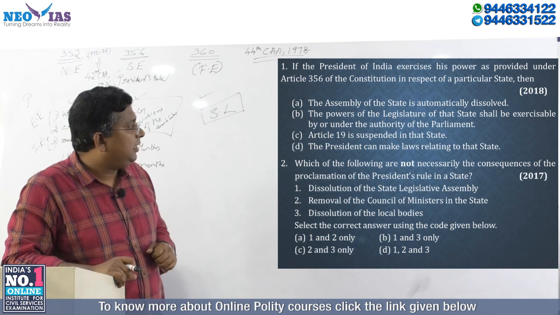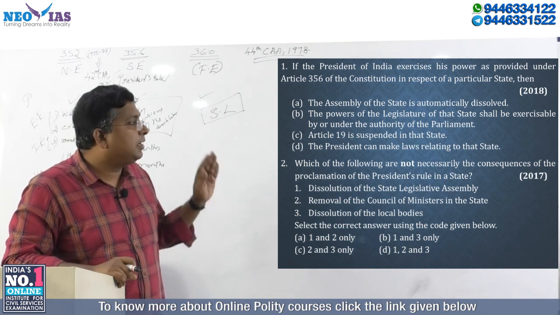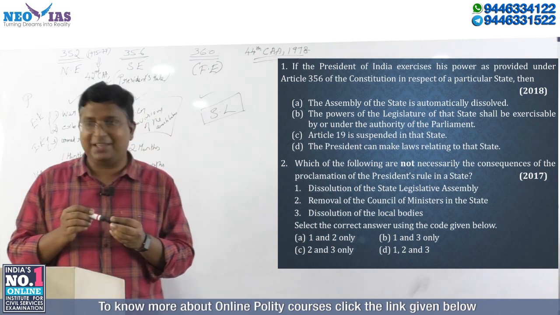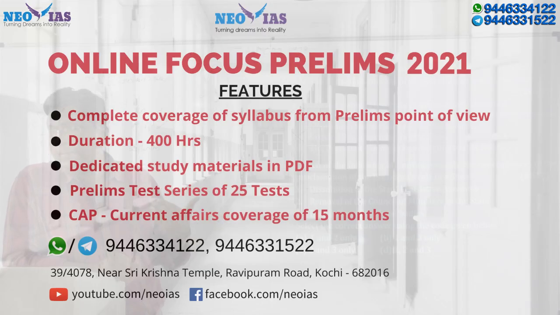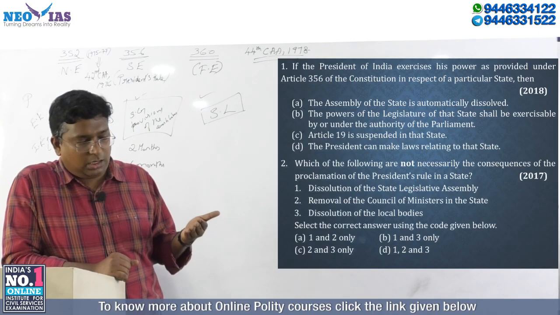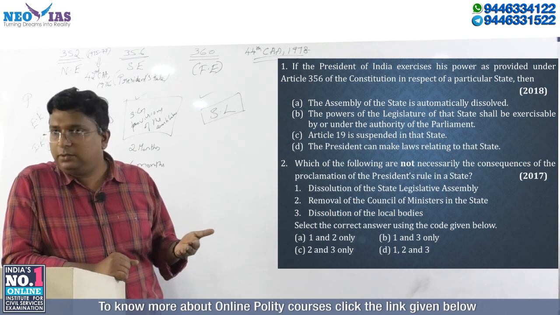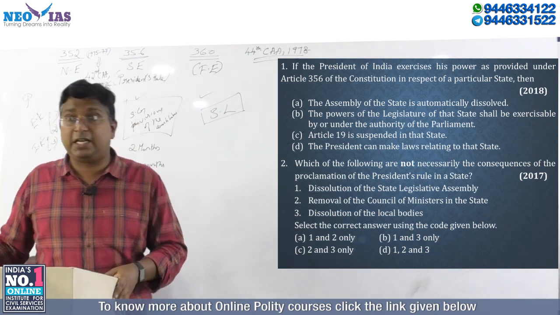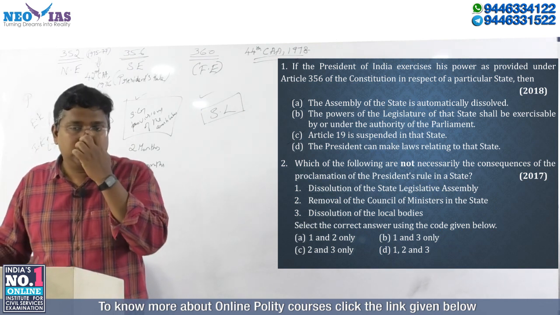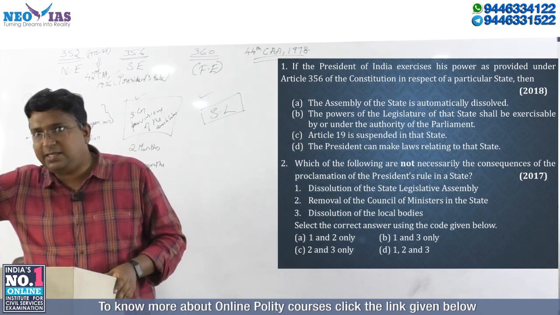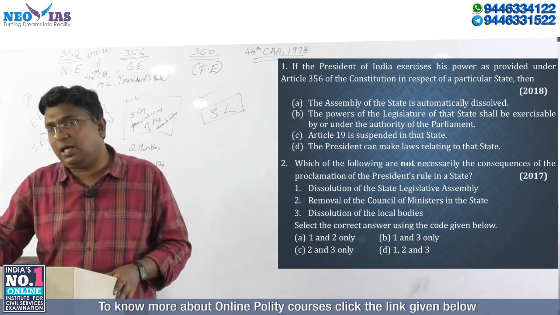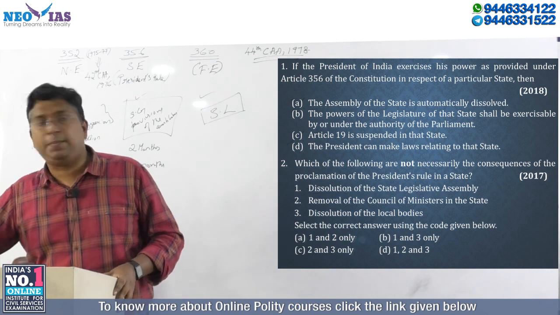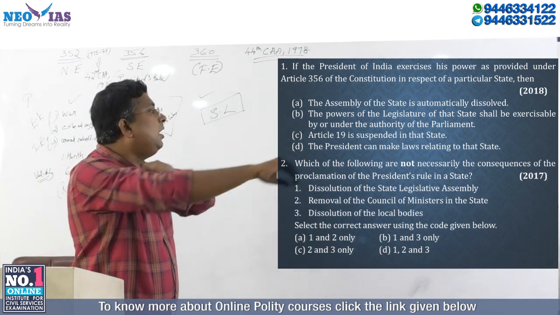The president can make laws relating to that state. Now comes the doubt. Now, what we have studied, there are 2 options. When the state emergency is there, there can be 2 options regarding the legislative power of that. So the power of the state legislature shall be exercised either by the parliament or the president, as the case may be. Now we have to be very clear, okay.